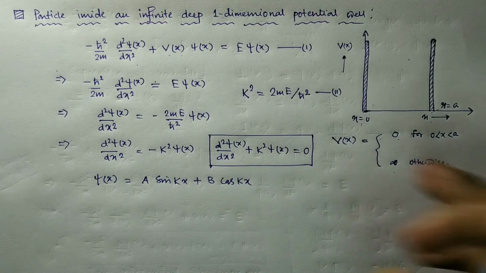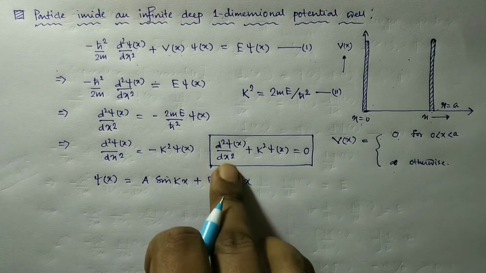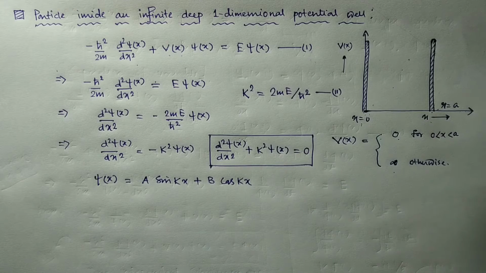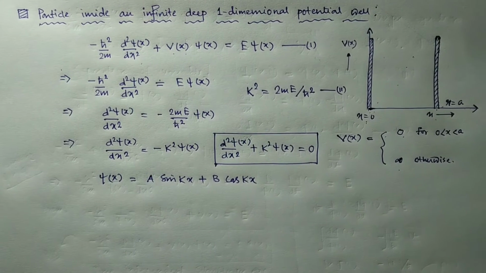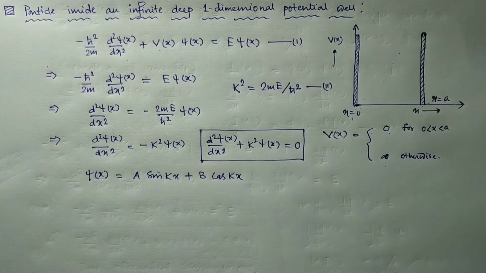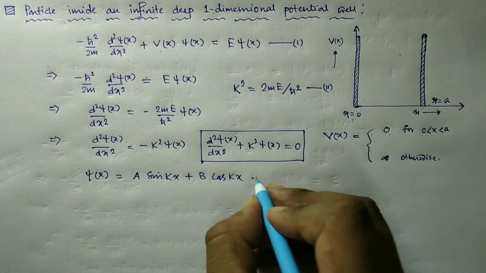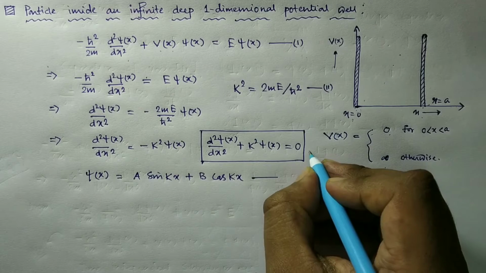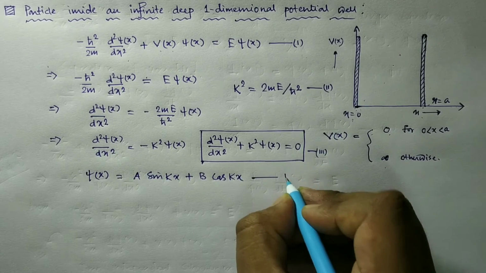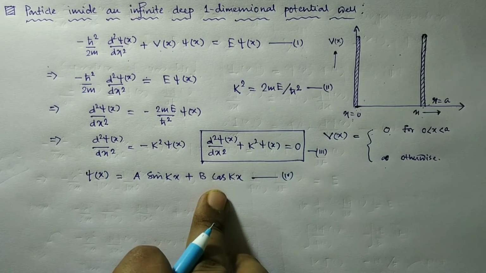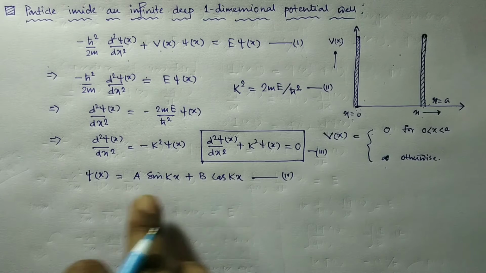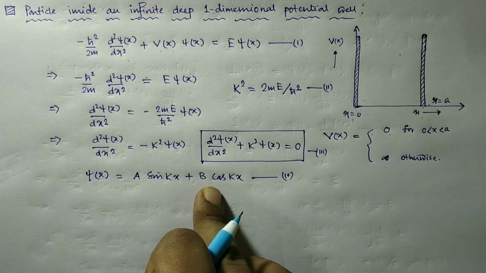of this type of equation. For further reading, for the solution you can see the video on simple harmonic motion, which is already uploaded. Now this is our solution for this equation. If we number it 3, this is 4. A and B are the arbitrary constants, the value of which can be obtained from the boundary conditions.